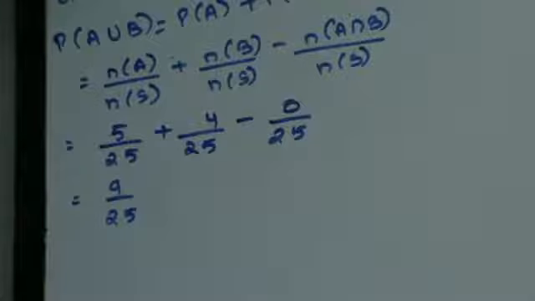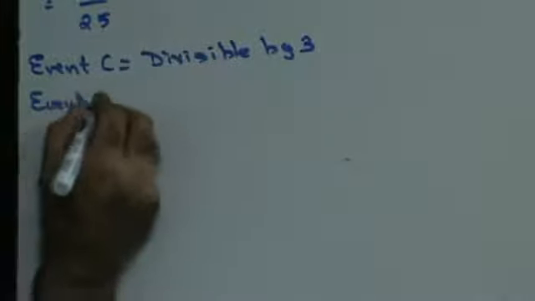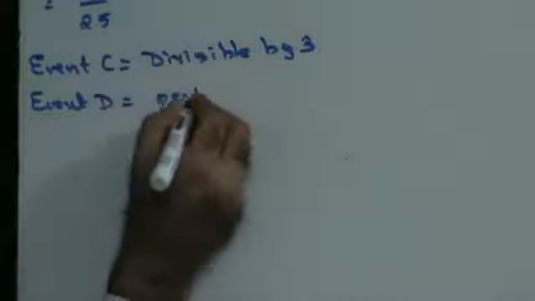Second part of the question, divisible by 3 or a perfect square. Event C, divisible by 3. Event D, perfect square.